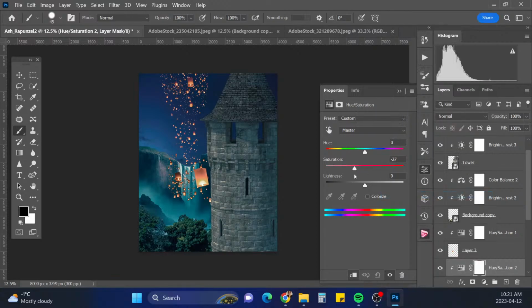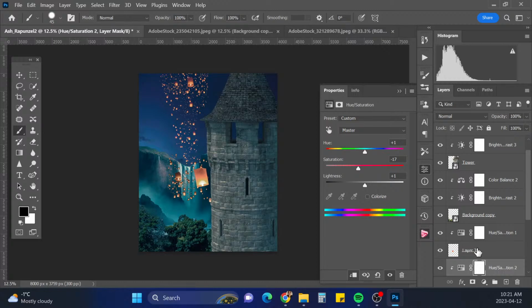I'm going to desaturate them a bit, and maybe just a little brighter. And a little more on the yellow side.